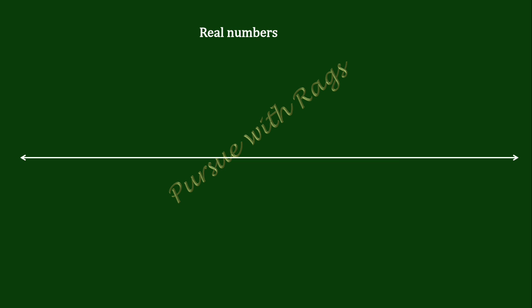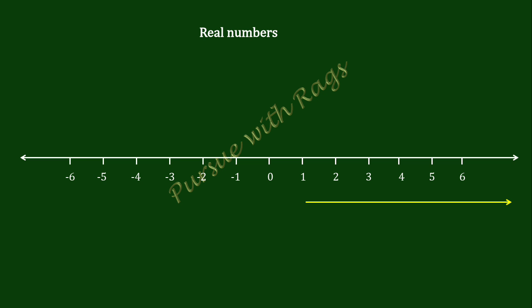Now let's move to the real numbers. As you can see, these real numbers can be represented on a number line. You know what a number line is, right? In this number line, the numbers starting from 1 to infinity, 1, 2, 3 etc., are called natural numbers, and the numbers starting from 0 are known as whole numbers, right?